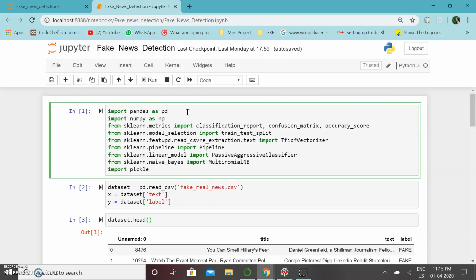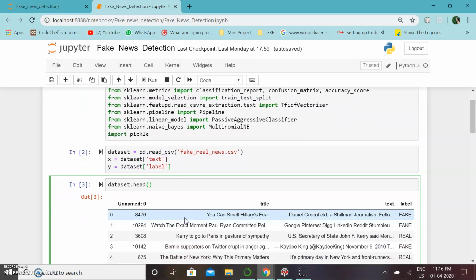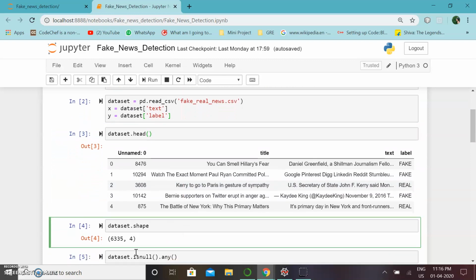So first we import all the required libraries from scikit-learn and then load the dataset using the function pd.read_csv. So this is the dataset of size 6335 rows and 4 columns.